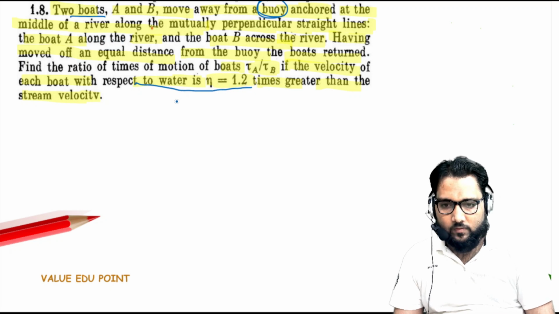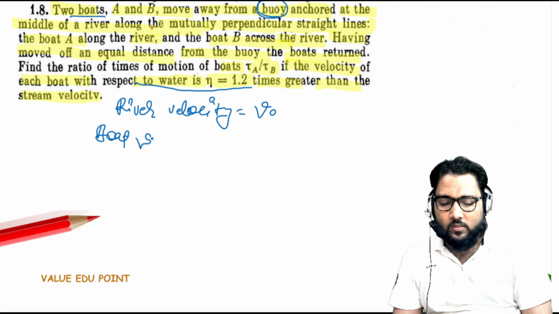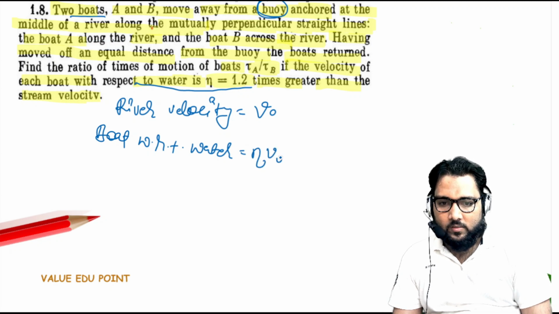Assume the river or stream velocity is v naught, and the boat velocity with respect to water is eta times greater than the stream velocity.